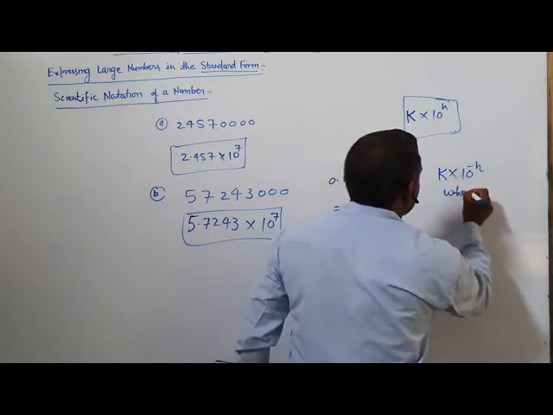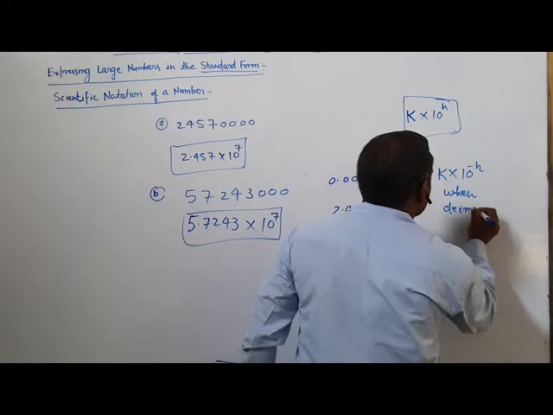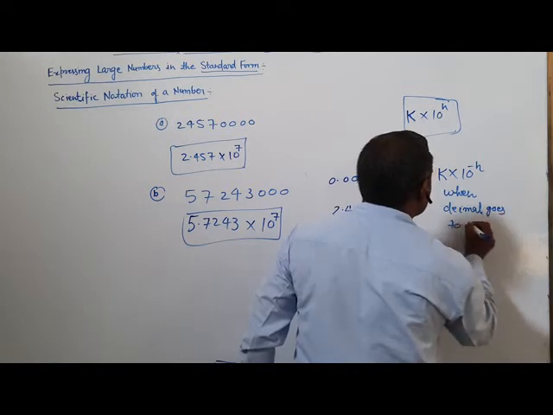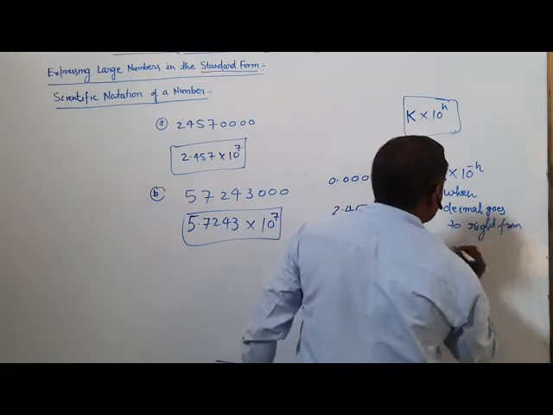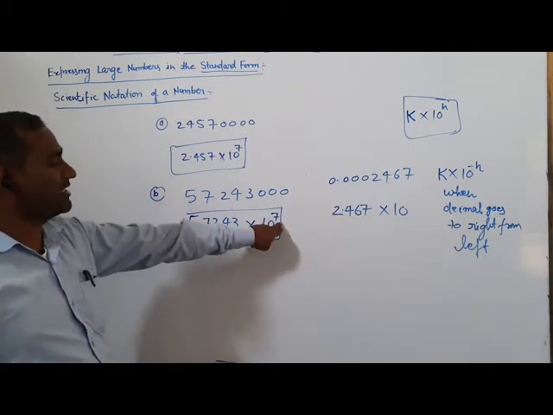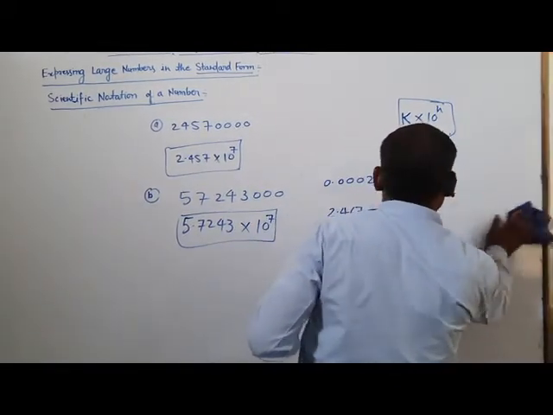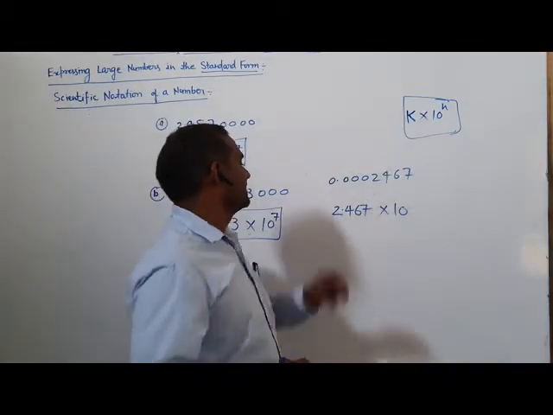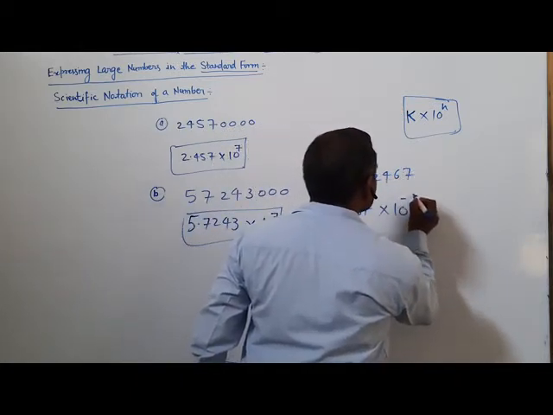When the decimal goes from right to left, the power is positive, and when it goes from left to right, it is negative. So when the decimal goes from left to right, the value of n should be negative: 1 place, 2 place, 3 place, 4 place, 5 place, 6 place. Raised to the power minus 6.